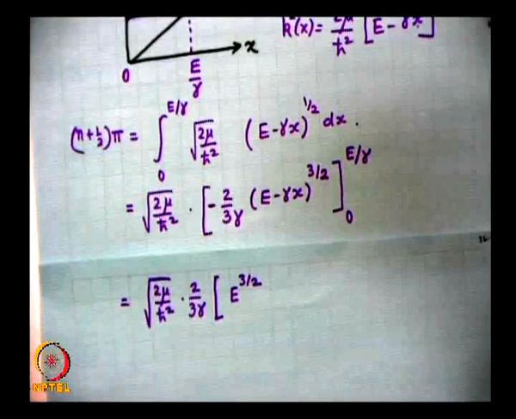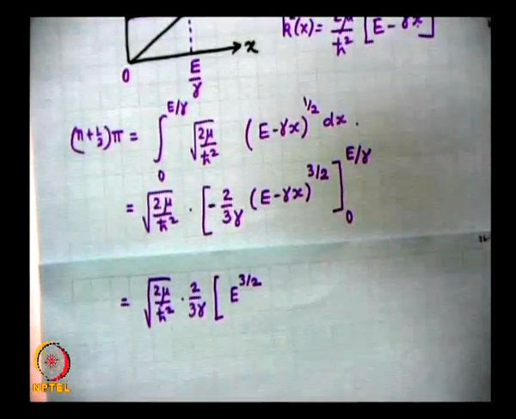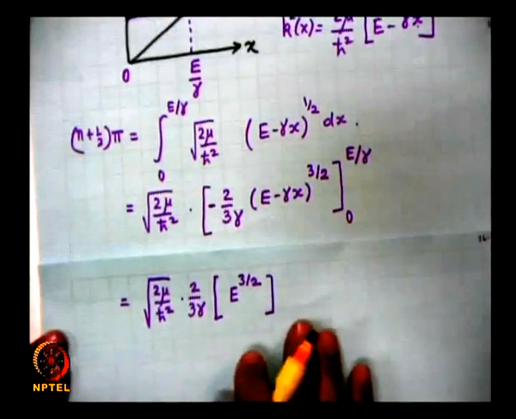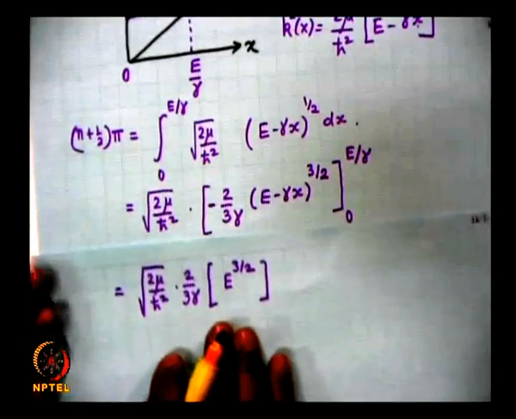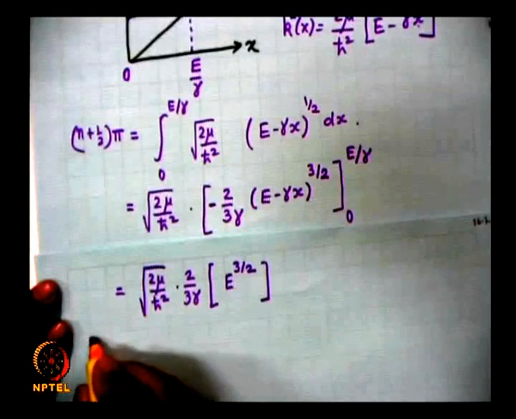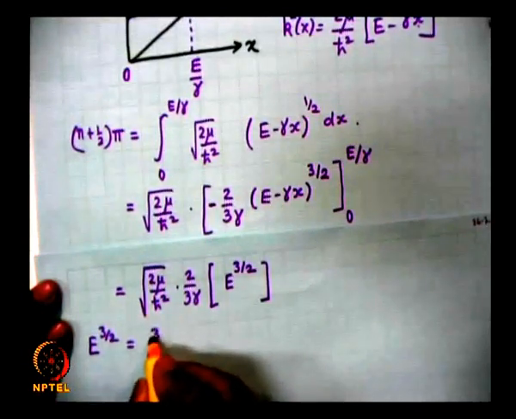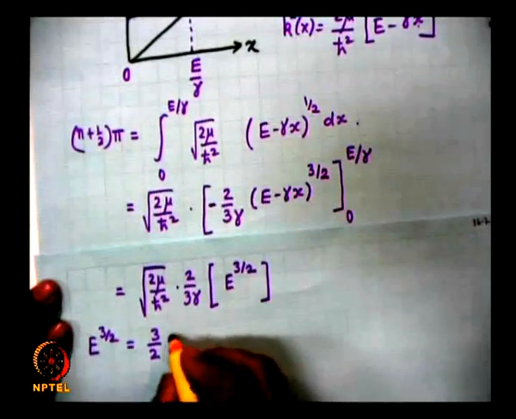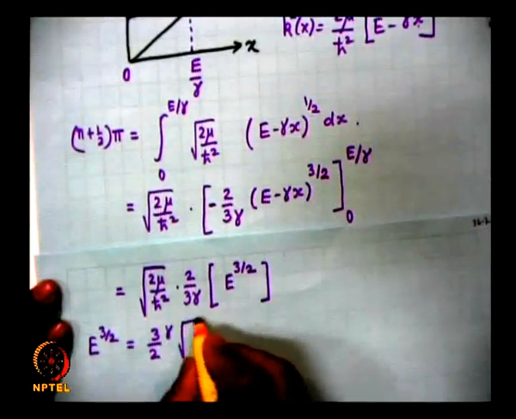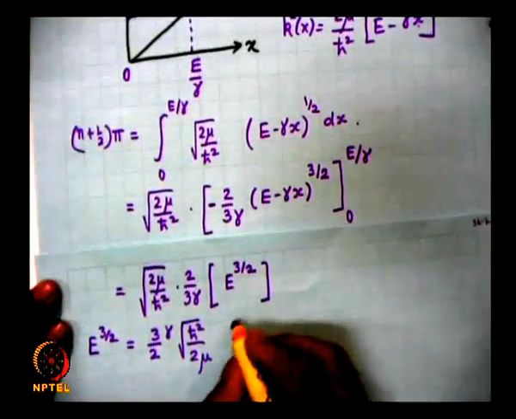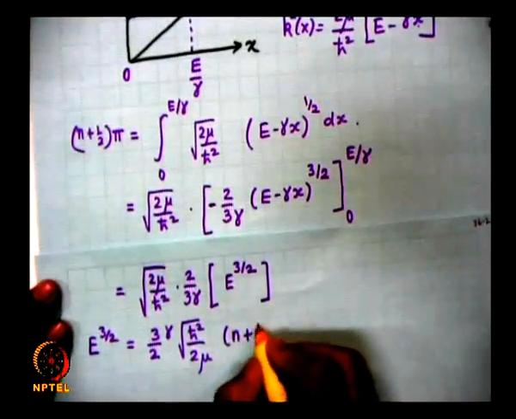So, this comes out to be E to the power of 3 by 2, and therefore, you will get E to the power of 3 by 2 is equal to 3 by 2 gamma h cross square by 2 mu n plus half pi.